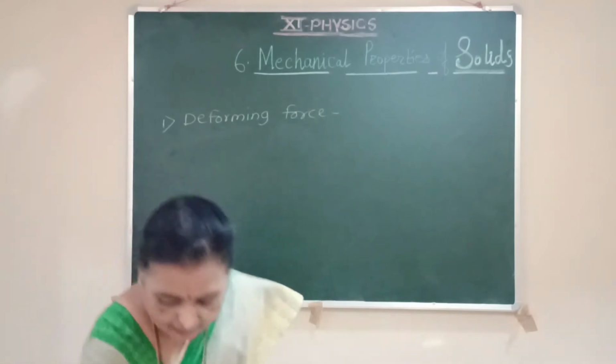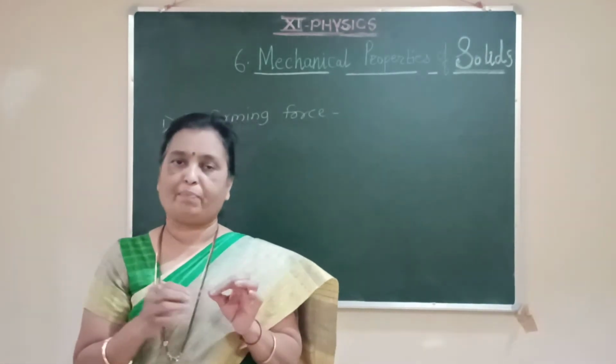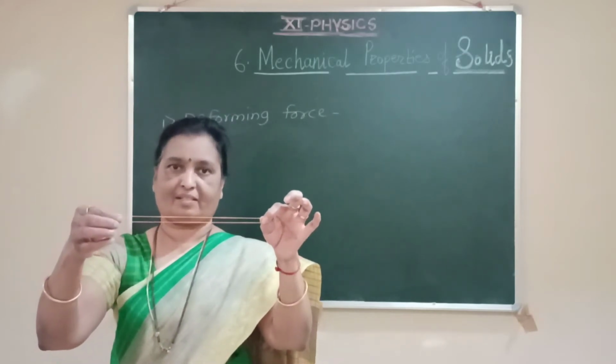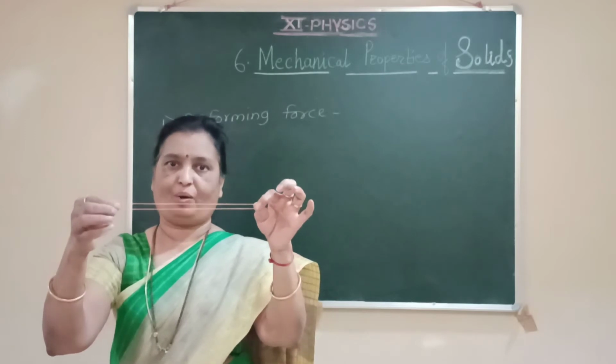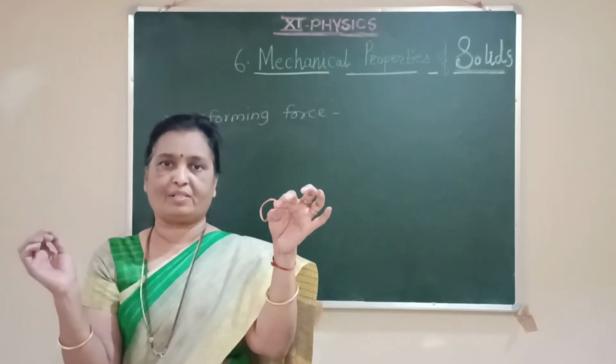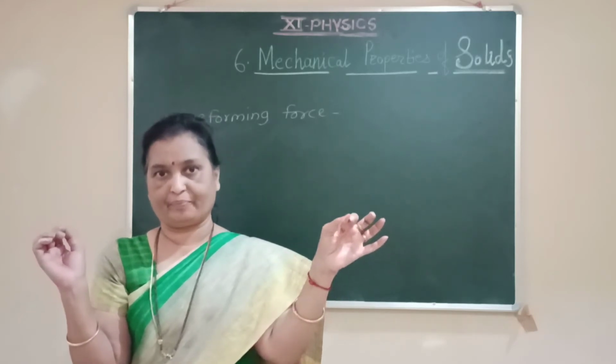Suppose we consider this rubber. When the force is applied to the rubber, that means when the rubber is pulled to both sides, the shape and size of this rubber changes. And if we remove the force, the rubber again regains its original shape and size.